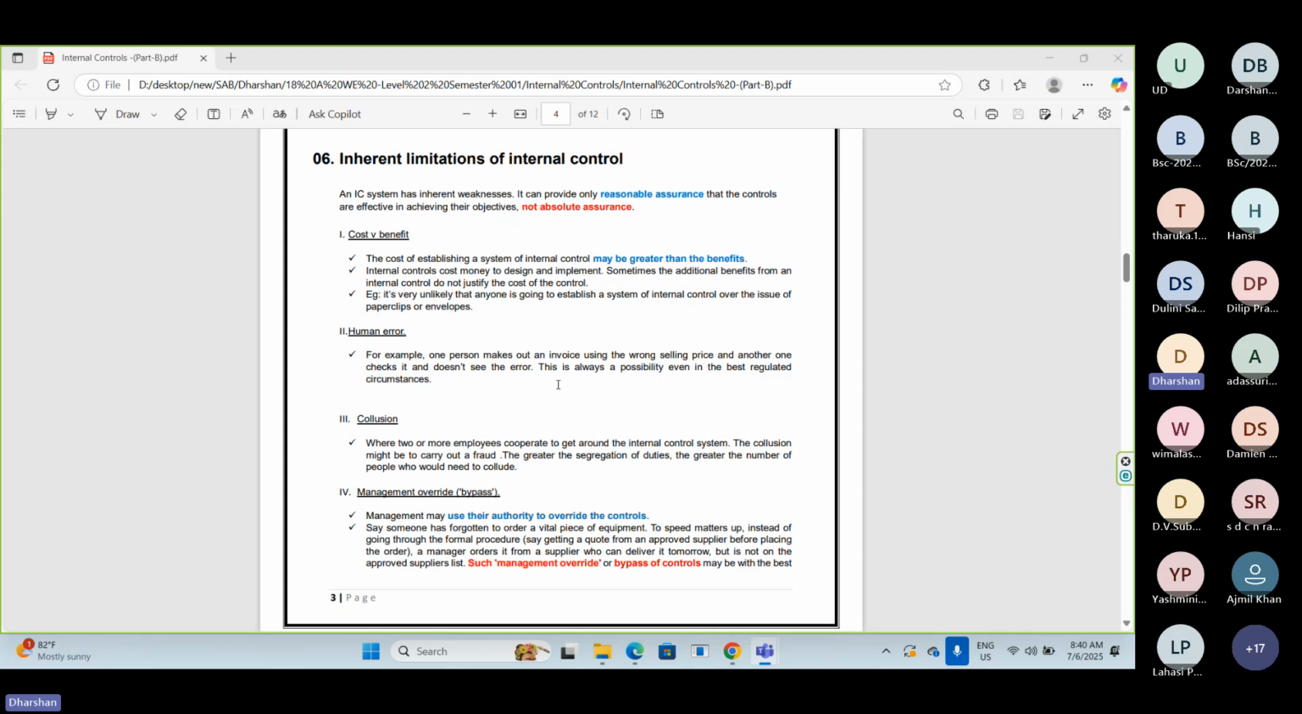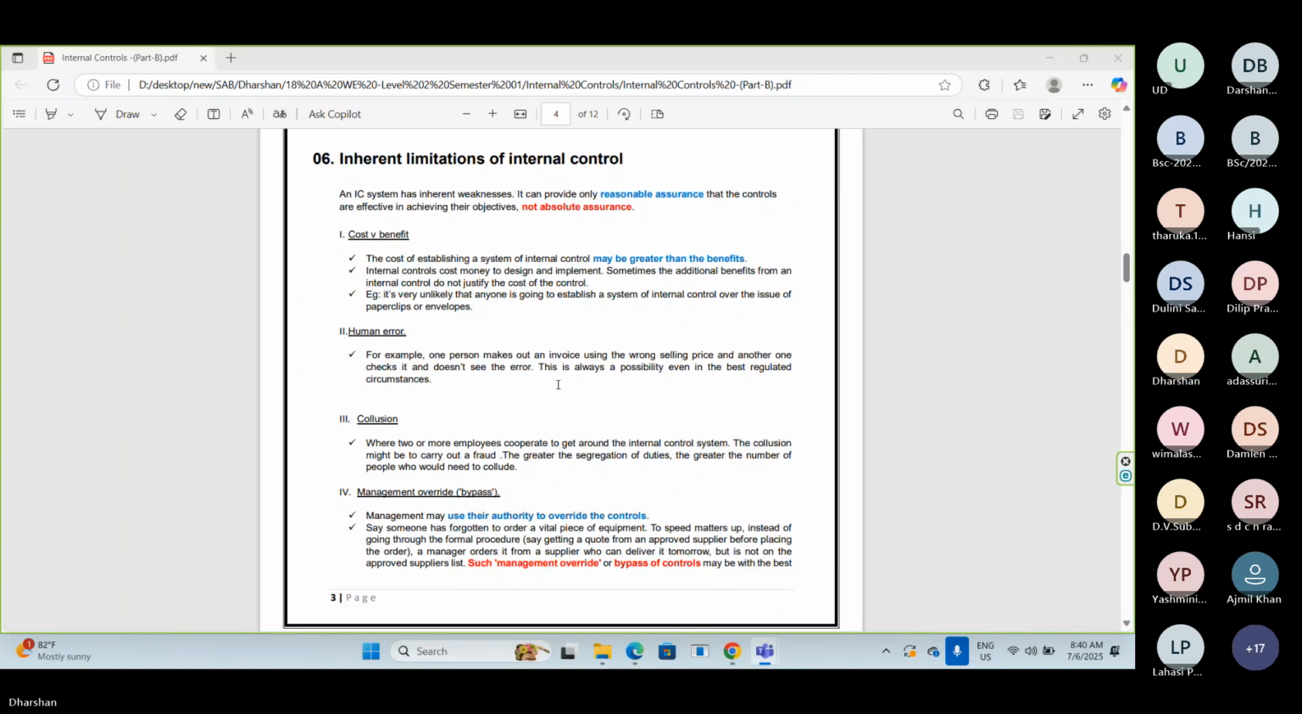So now you can't say the organization's internal controls are effectively working, which means you can't say 100 percent of the internal controls of the organization are effectively working. That type of statement you cannot provide. So why can't we provide absolute assurance? Human errors are one of the reasons.